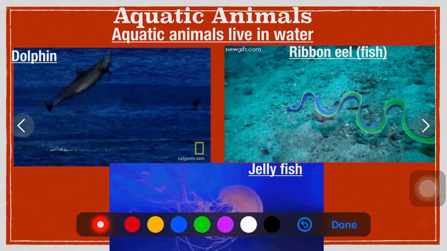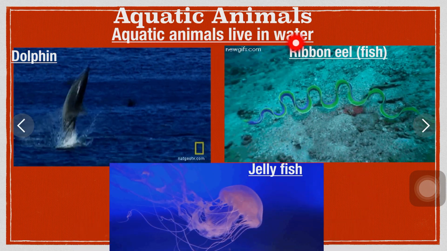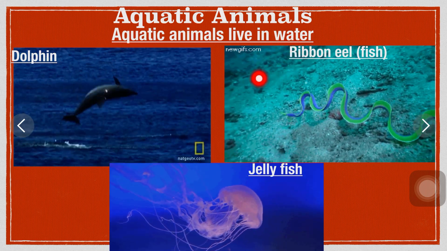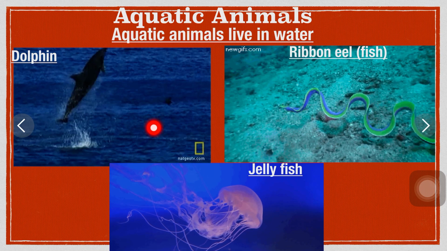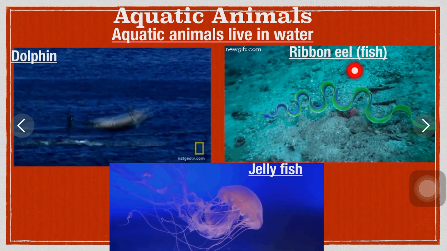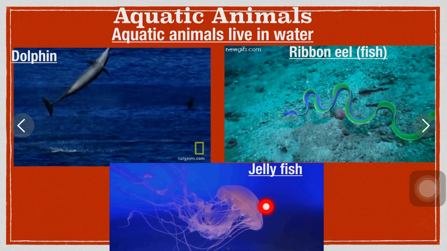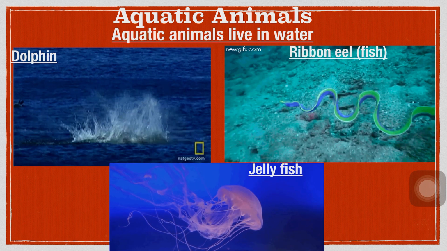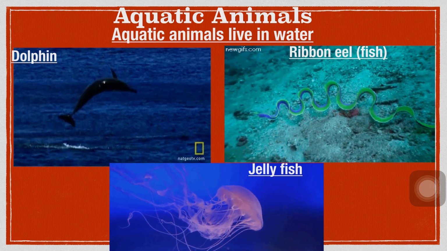Aquatic animals are those which live predominantly or entirely in the water. That means they will live only in the water. For example, dolphin, ribbon eel, which is one kind of fish, jellyfish, etc. All animals which live in water are called aquatic animals.